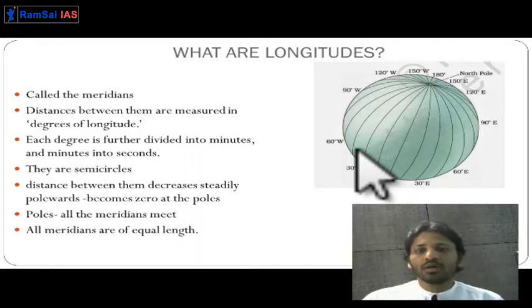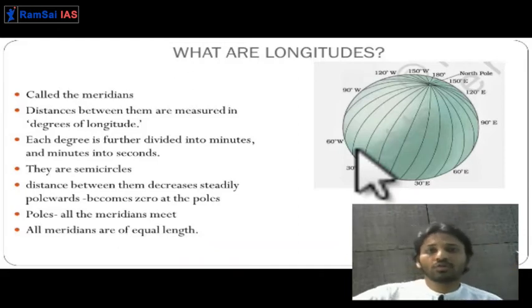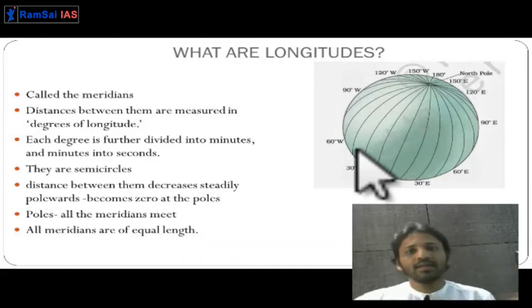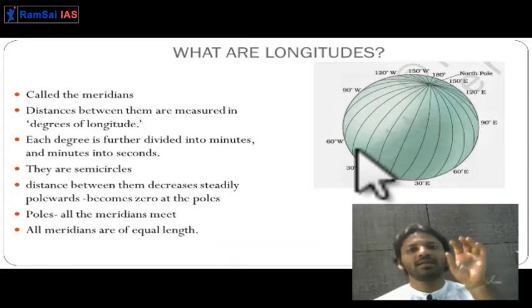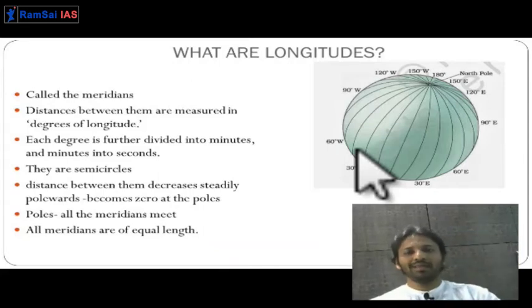This is the prime longitude, and longitudes are also known as meridians. Like latitudes are known as parallels, longitudes are known as meridians. So this is the prime meridian. All the meridians are of the same length. The prime meridian is located at 0 degrees. Opposite the prime meridian is the 180 degrees meridian.